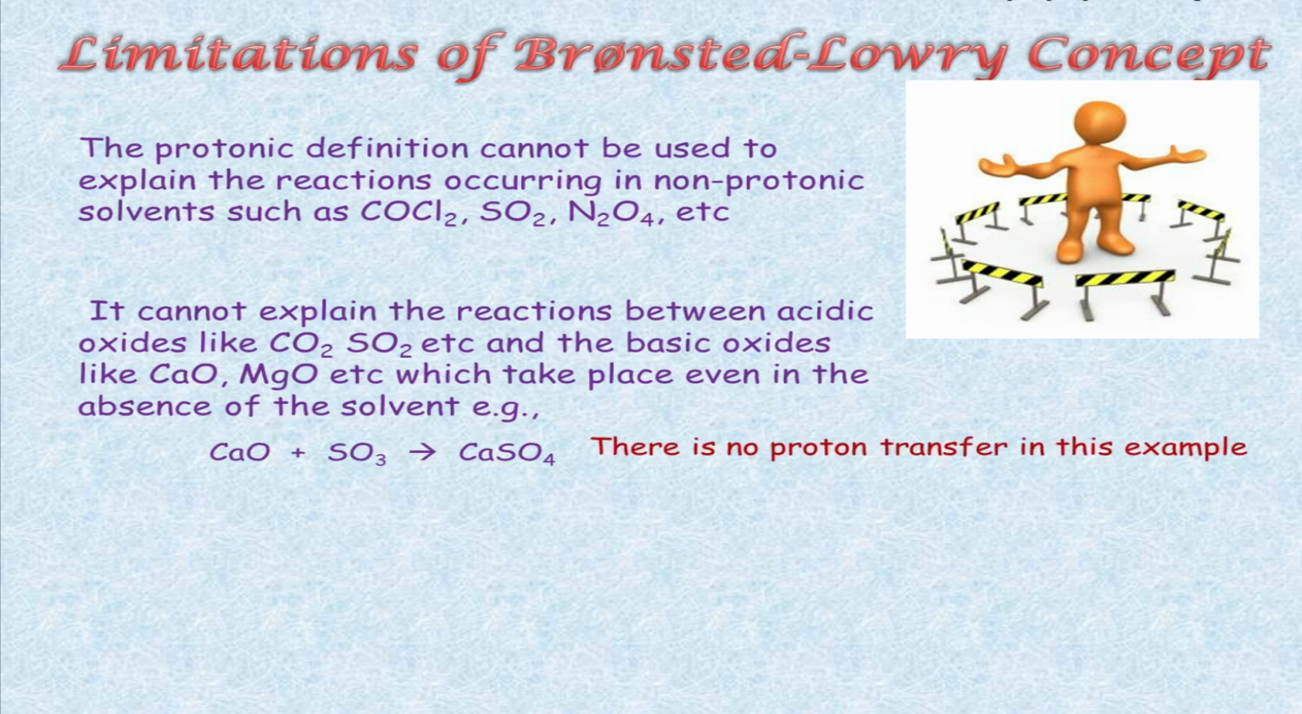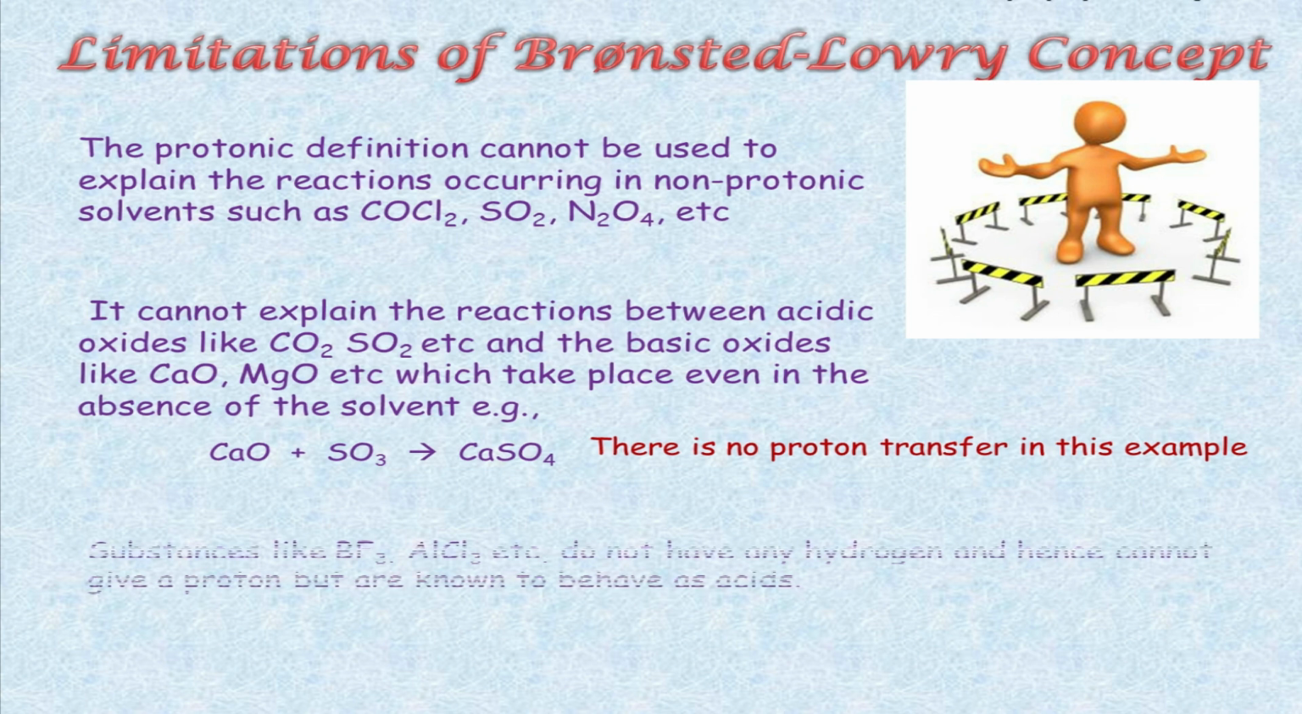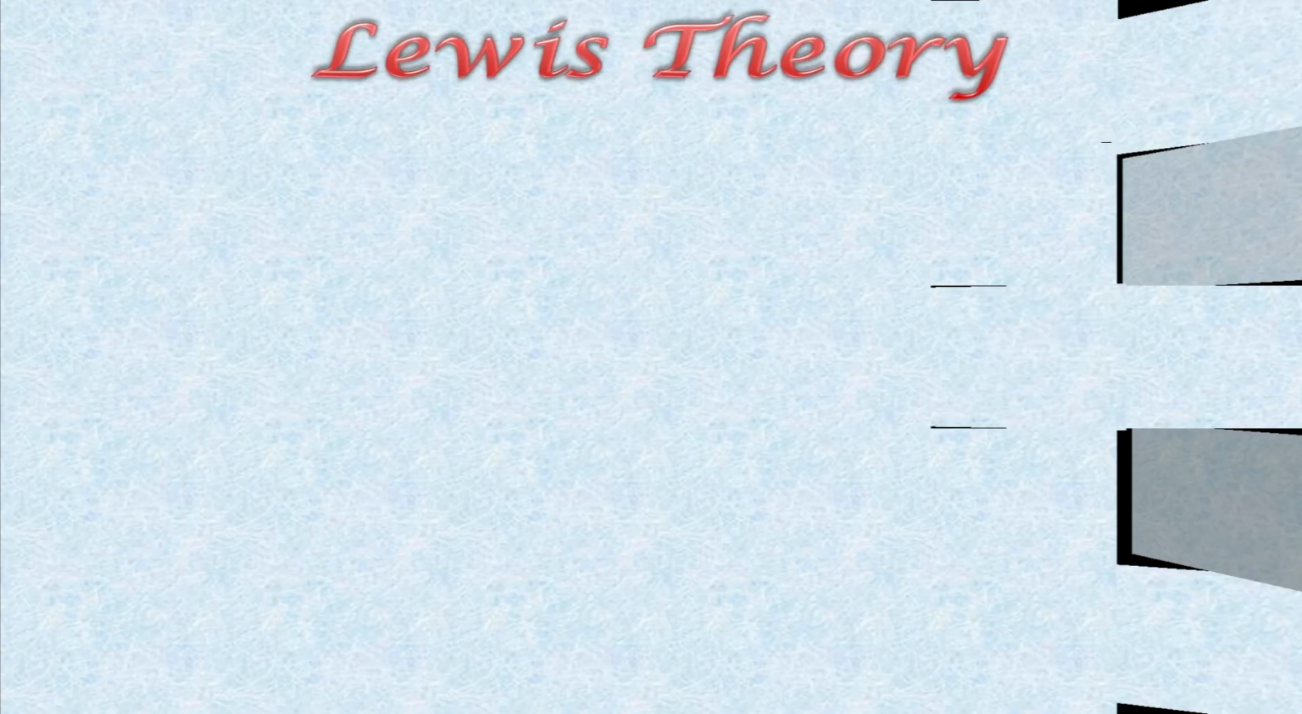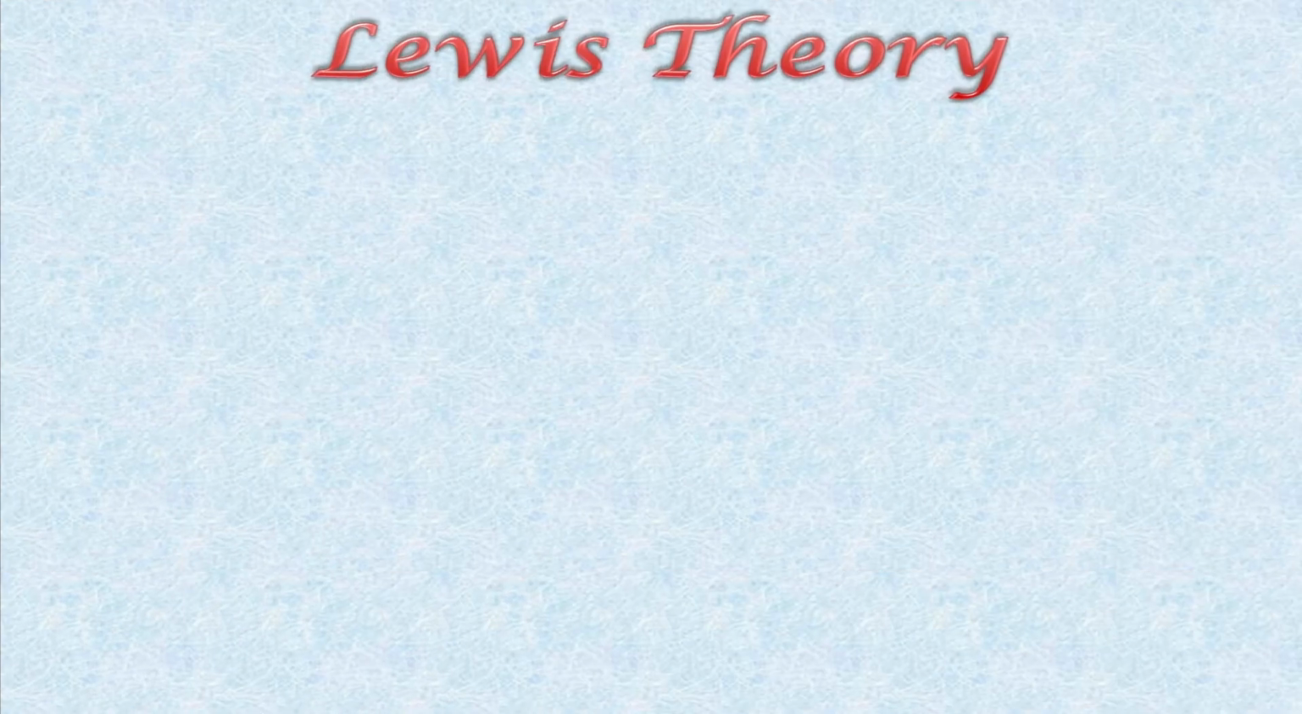In this example, there is no proton transfer taking place, you can see. So this concept cannot explain such type of substances as acid or base. Moreover, substances like BF3, AlCl3, etc. do not have any hydrogen and hence cannot give a proton but are known to behave as acid. And this theory failed to explain such type of substances. So, the next concept was Lewis theory.